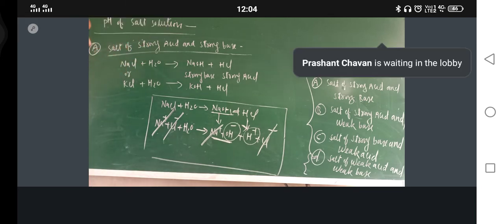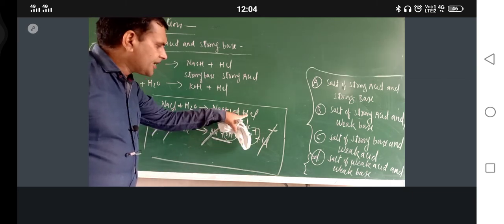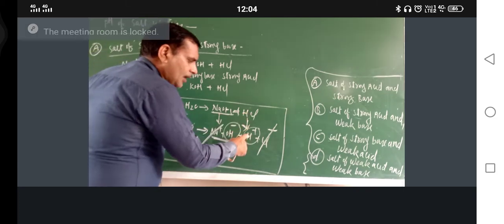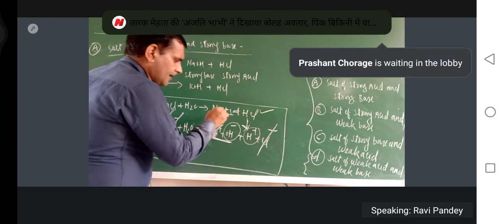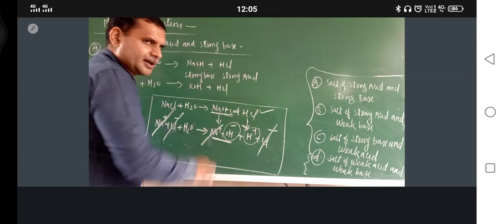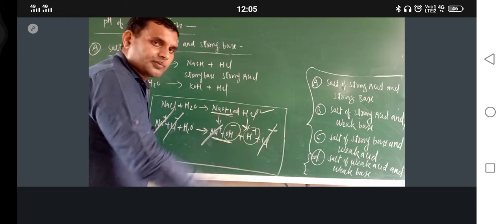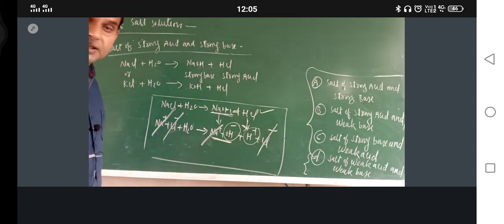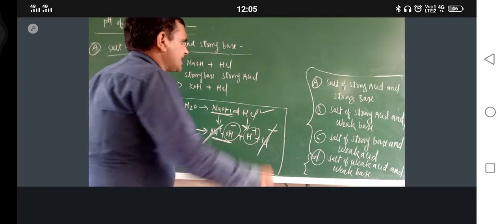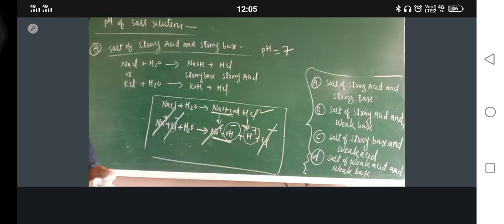Since both are strong acid and base, they will completely neutralize each other. The amount of H positive furnished by HCl will be equal to the amount of OH negative furnished by NaOH. So H positive completely neutralizes OH negative and vice versa. What would be the resulting solution? The pH of the resulting solution, since complete neutralization is there, will be equal to 7.